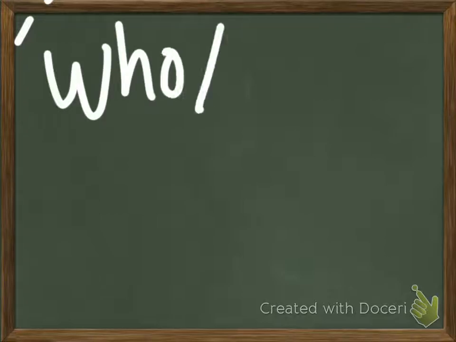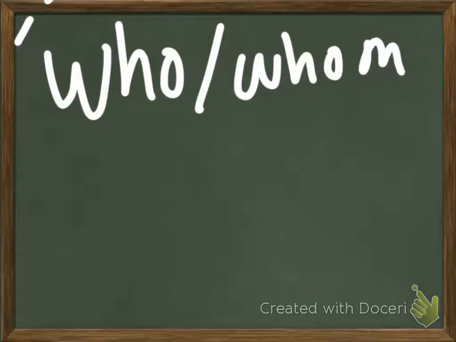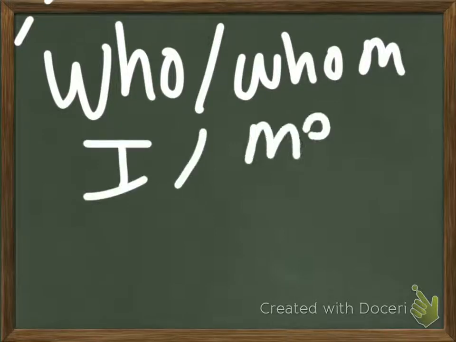This is a quick review of this week's target skill. We didn't really get a chance to talk about it much in class, but it's very simple, so I know you can do it no matter what. The lesson is very easy. We're going to learn basically when to use who versus whom, and when to use I versus me. It's very simple. If you can pick out the subject and an object of a sentence, then you're good to go. So first, I'm just going to make up a sentence.